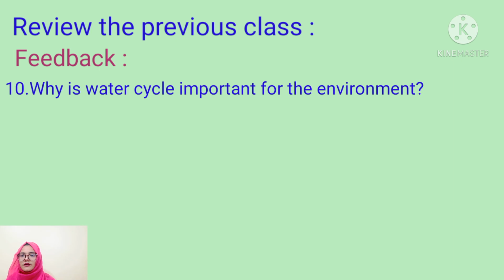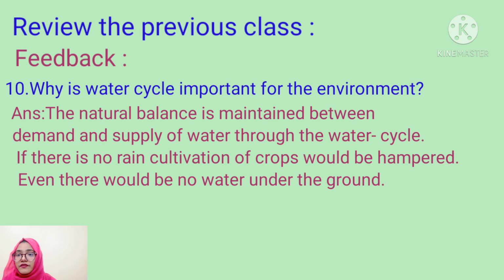Here you can see the question. Why is the water cycle important for the environment? Students, you know that the natural balance is maintained between demand and supply of water through the water cycle. If there is no rain, cultivation of crops would be hampered. Even there would be no water under the ground.